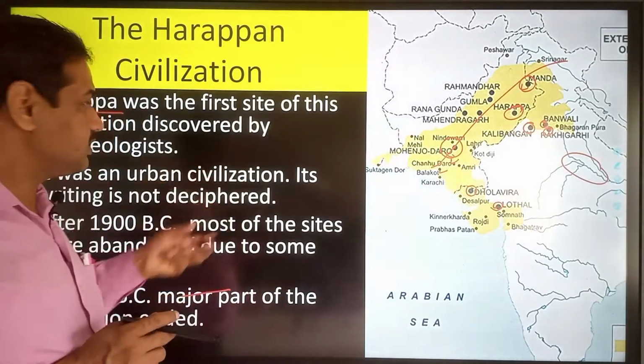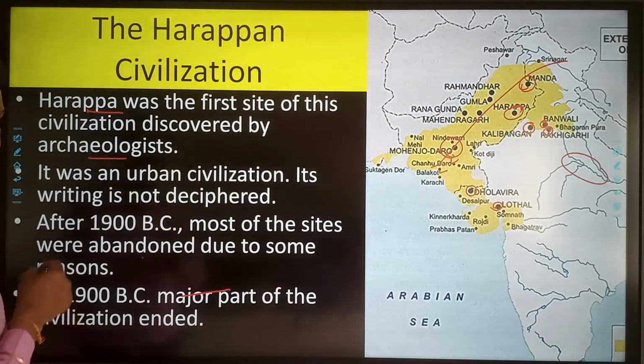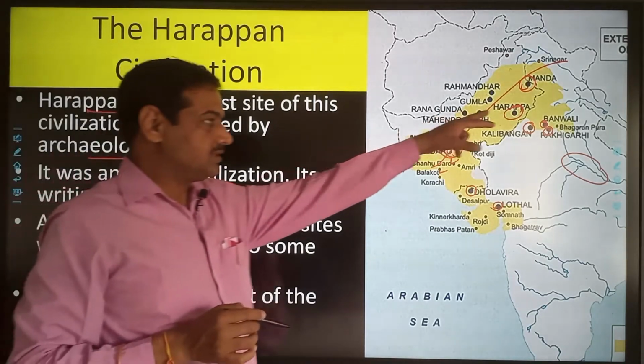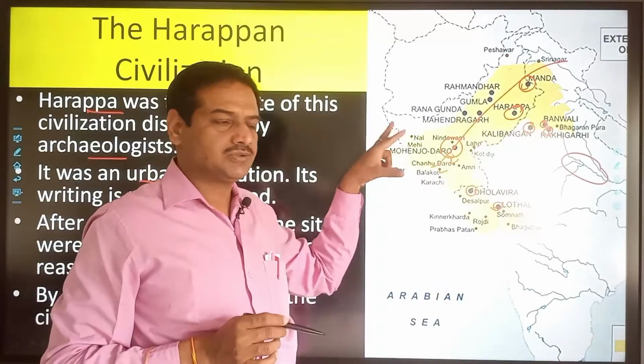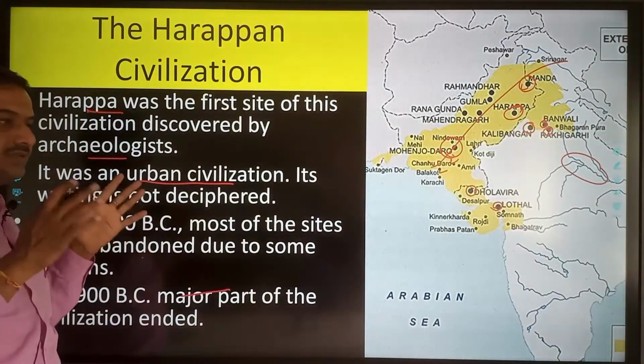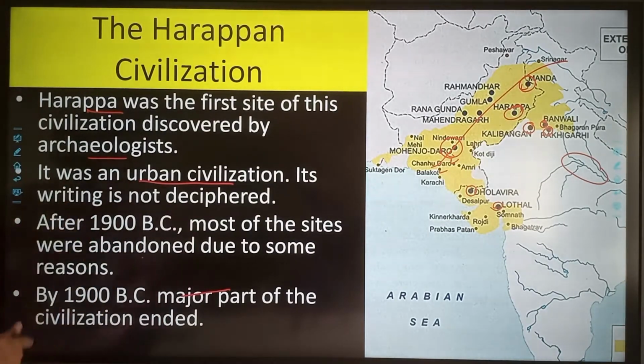So Harappa was the first place discovered by the archaeologists. That's why the entire civilization is named after Harappa. It was an urban civilization, meaning Harappa was an urban area, as was Mohenjo-daro. The cities in the Harappan civilization were quite vast as compared to the Mesopotamian civilization, and they were better planned than the Mesopotamian civilization.